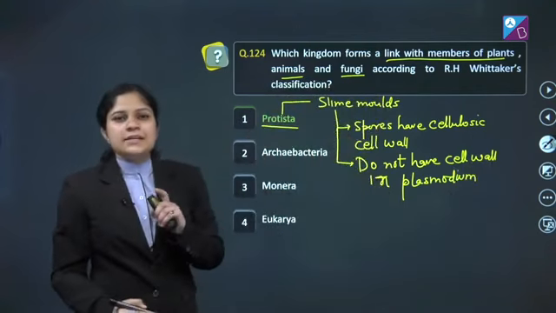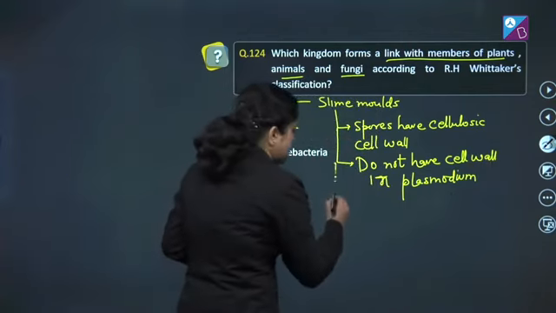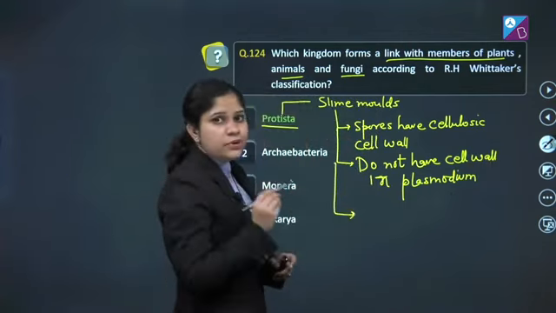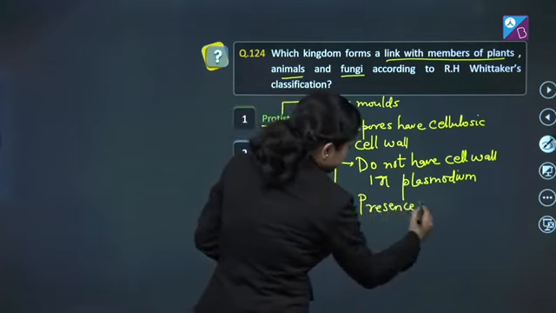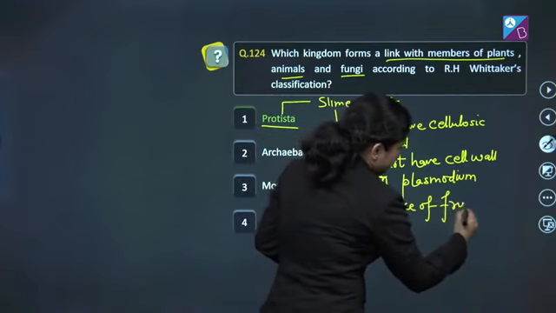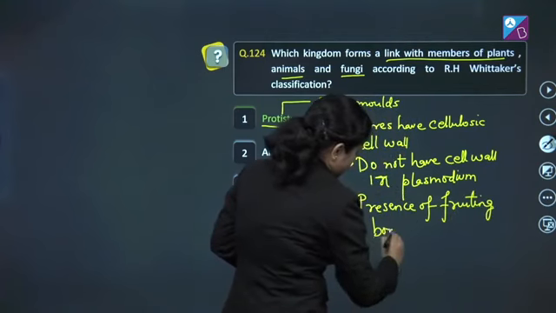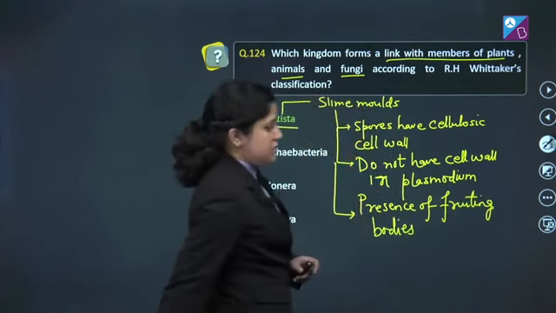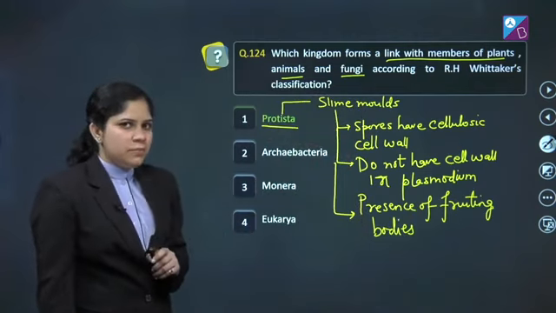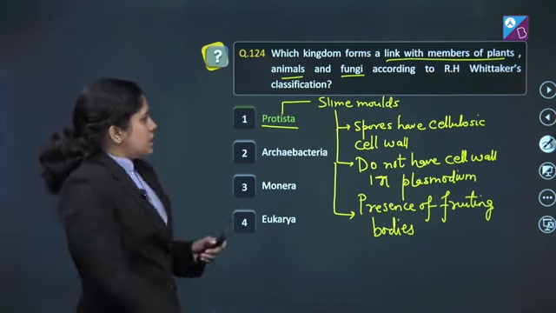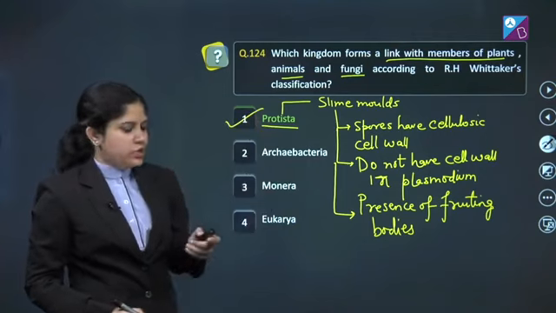Absence of cell wall is a characteristic feature of the animal members. And third and most important, presence of fruiting bodies. Presence of fruiting bodies is a peculiar feature of fungal members. So, the correct answer of this question is option number 1. Let's proceed to the next question.